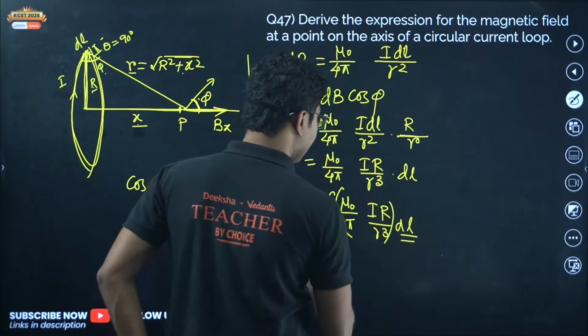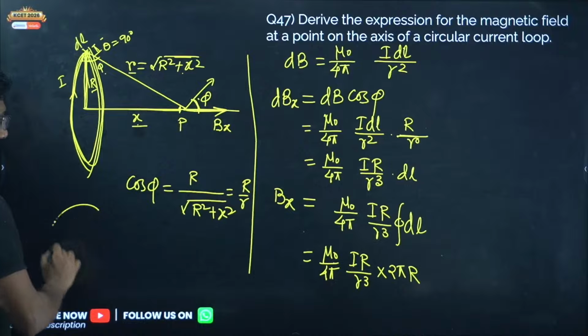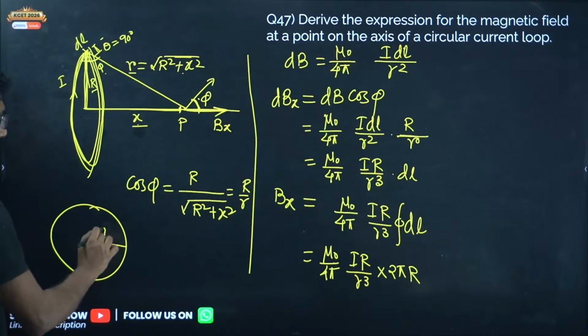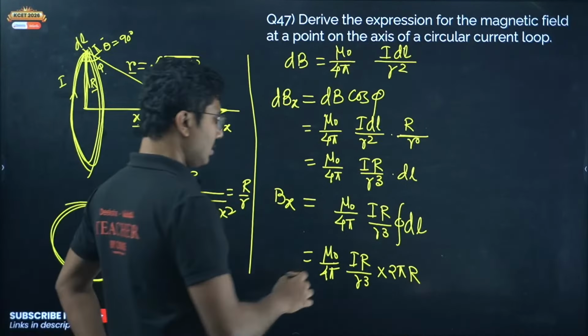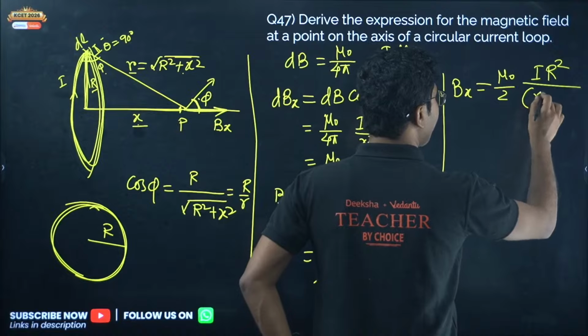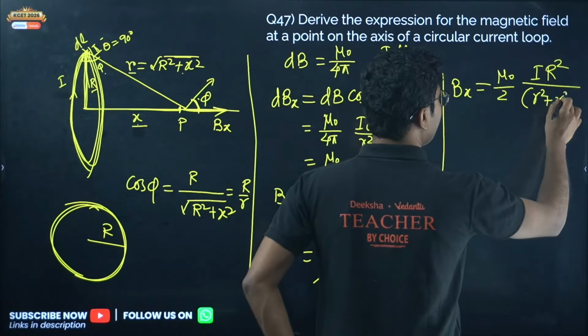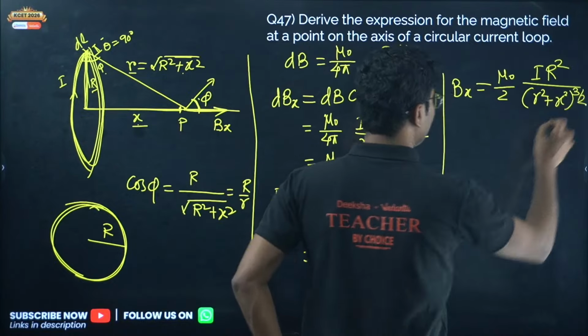Okay, so this is the capital R circle, radius capital R, circumference is 2 pi R, so 4 pi, 2 pi cancels, and we get the net magnetic field Bx equals mu naught by 2 IR square divided by R square plus X square to the power 3 by 2.